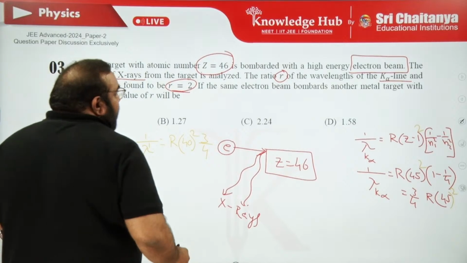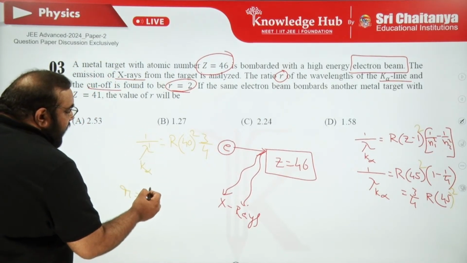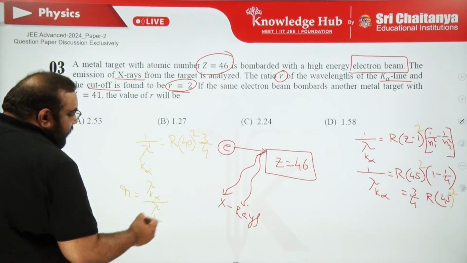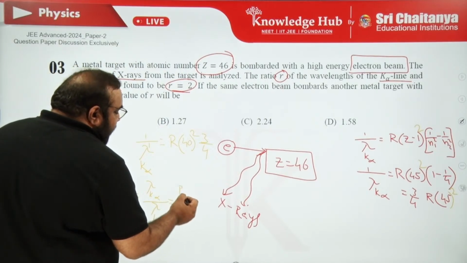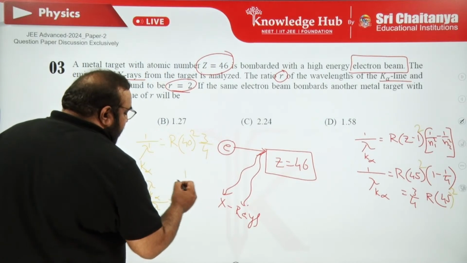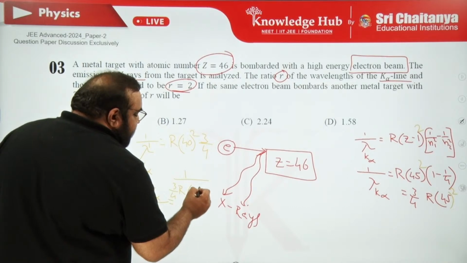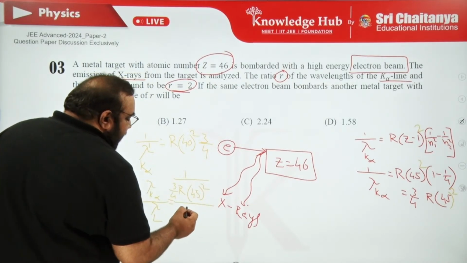And here R is the ratio of lambda K alpha to lambda L, where lambda L is a fixed value, that we know. So R into 3 by 4, in the reverse case, 1 upon 3 by 4 R into 45 whole square, divided by lambda L.